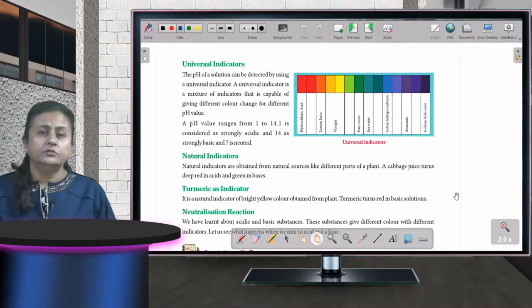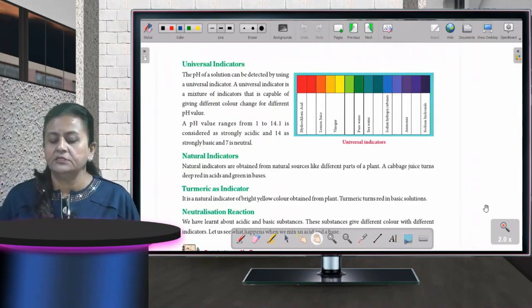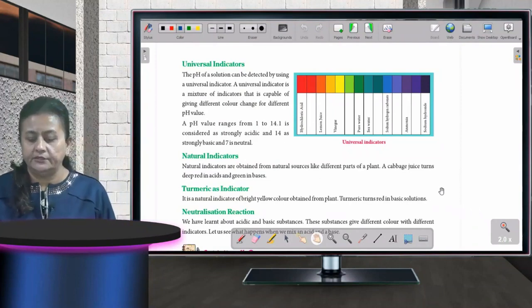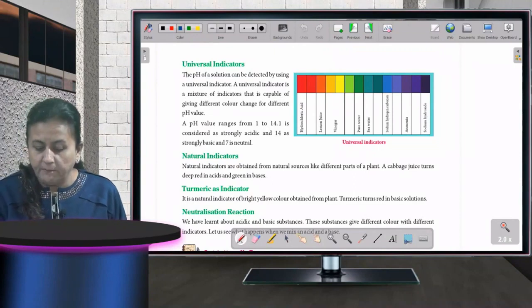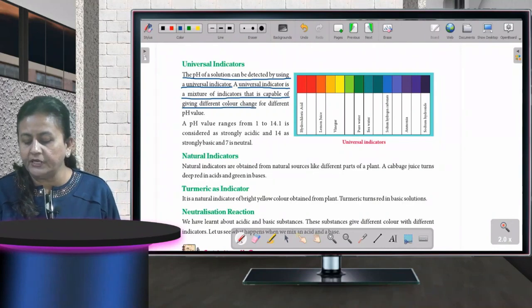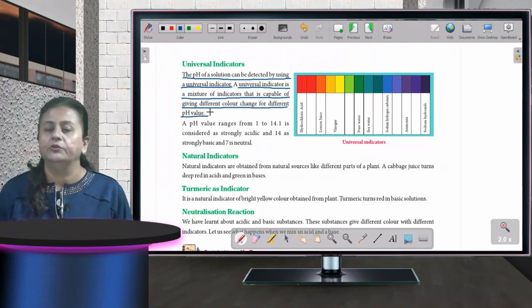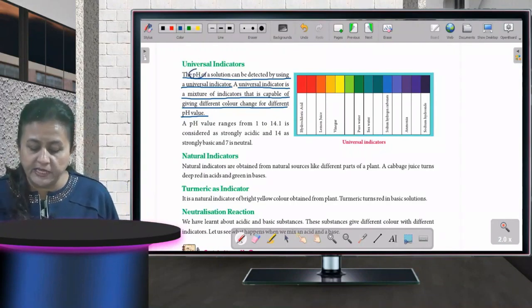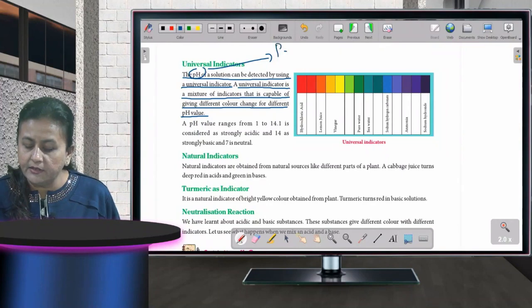Now, students, you can see the next topic is universal indicator. What is a universal indicator? The pH of a solution can be detected by using a universal indicator. A universal indicator is a mixture of indicators that is capable of giving different color changes for different pH values. What is the pH value? First of all, what is the full form of pH? pH is potential, you can say potential or power.